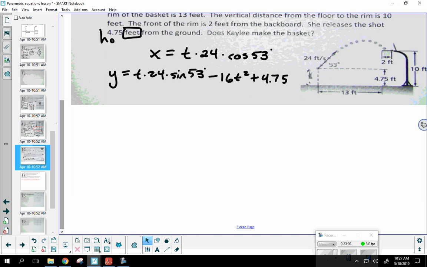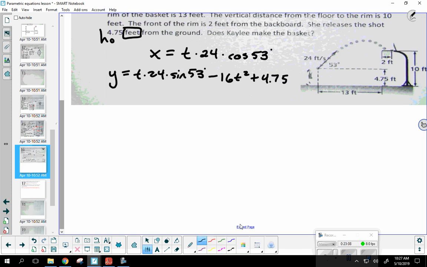Well, here's how I solved the problem, and it depends on how you want to start. You can begin with the vertical formula and finish with the horizontal, or you can start with the horizontal and finish with the vertical. There is more than one way to solve the problem. I think the better way is to start with the horizontal.